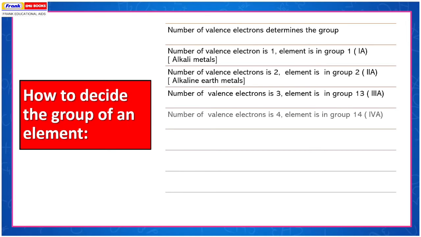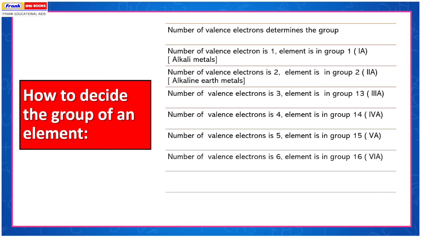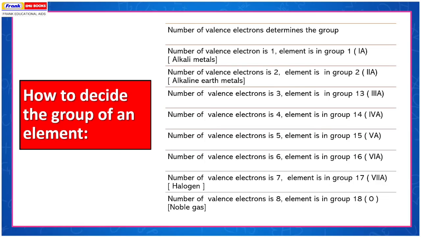If the number of valence electrons is 4, the element is in group 14, 4A. If it is 5, the element is in group 15, 5A. If it is 6, the element is in group 16, 6A. If it is 7, the element is in group 17 or 7A, referred to as halogens. If it is 8, the element is in group 18 or 0, referred to as noble gases.